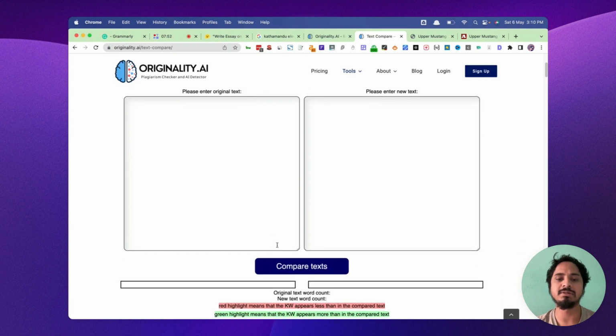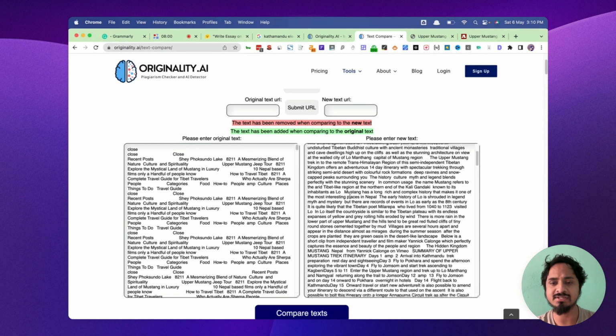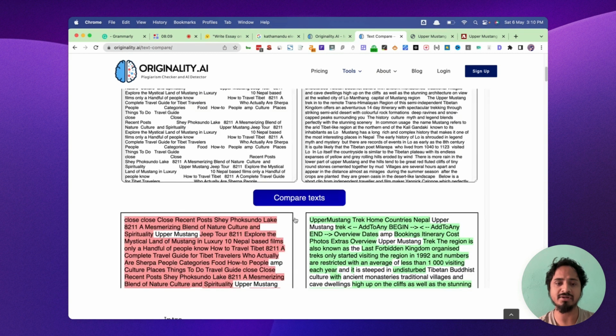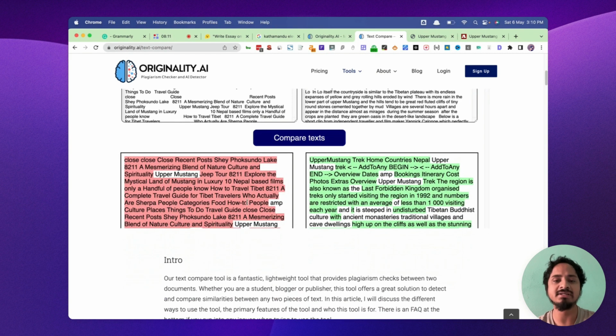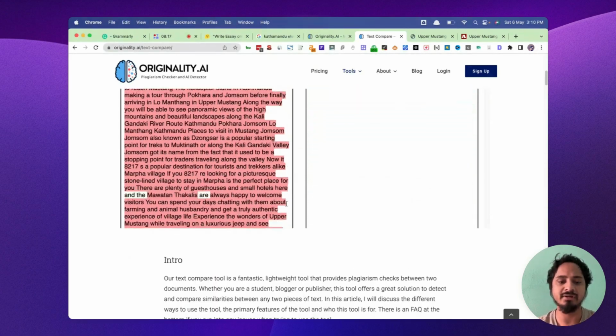Okay, so I've submitted both URLs, and this is the original text, this is the new text. Okay, so compare text. I'm going to click compare text and see, guys, it compared both texts, and you can identify the areas of improvement here as well.